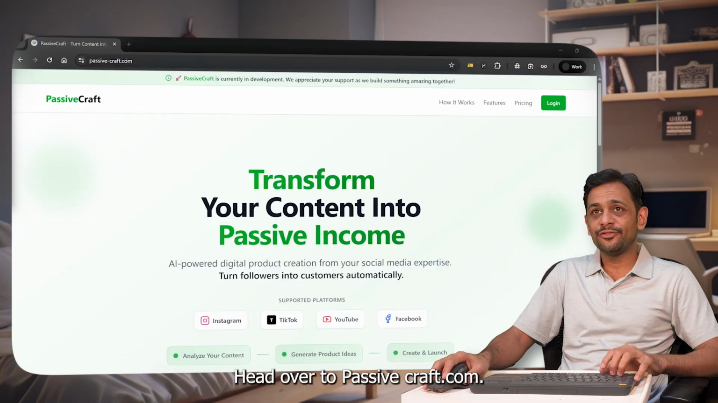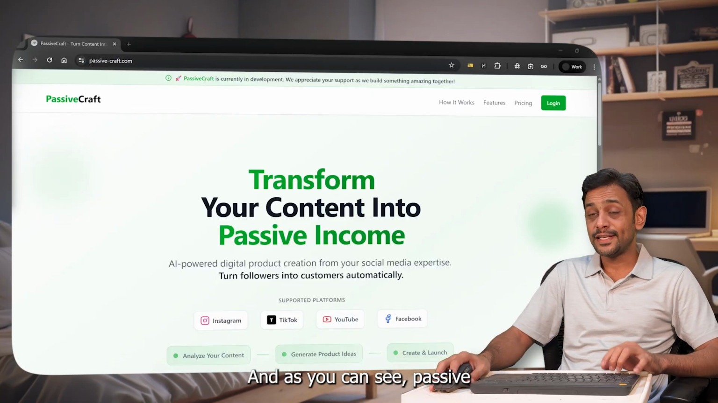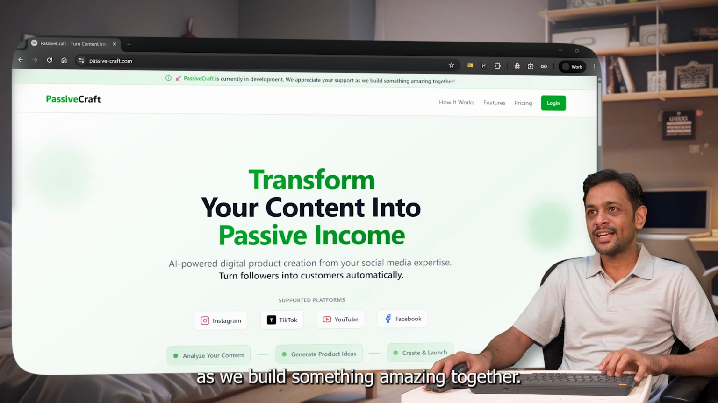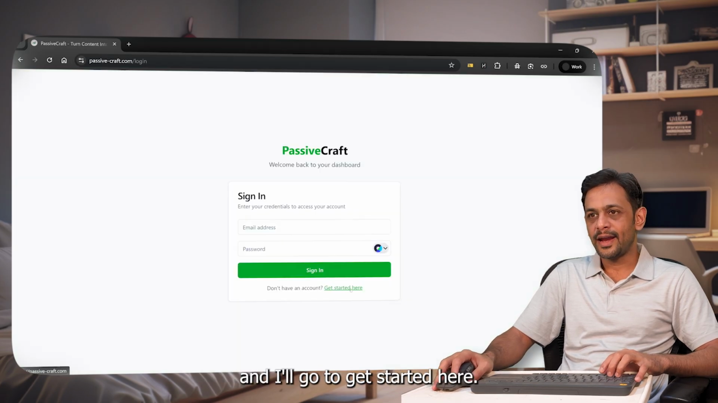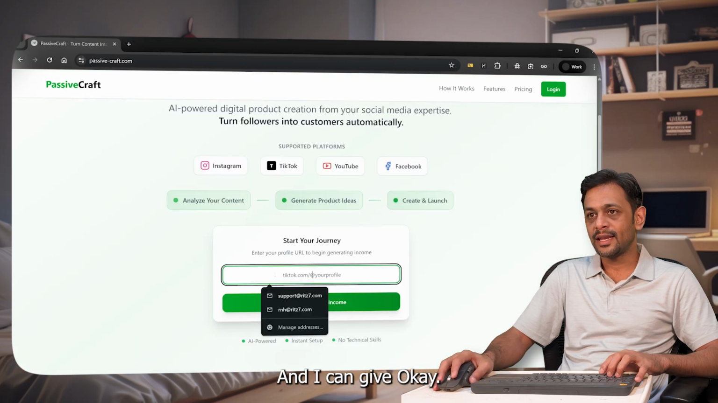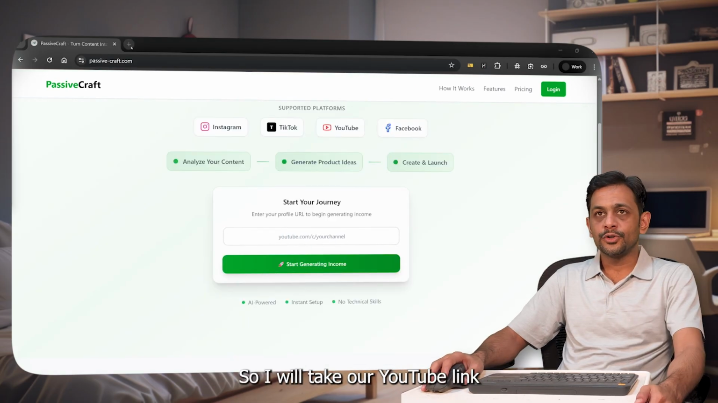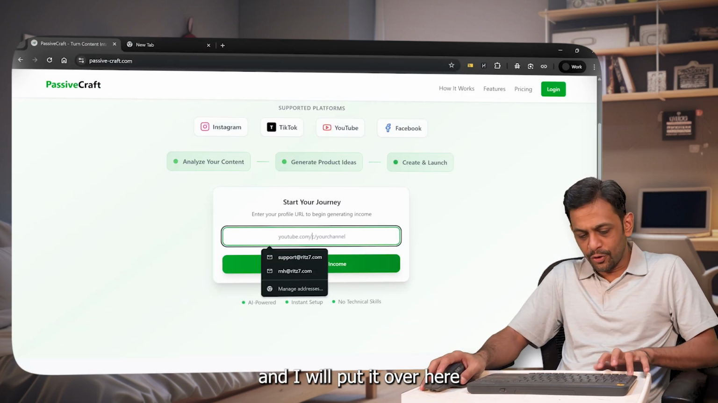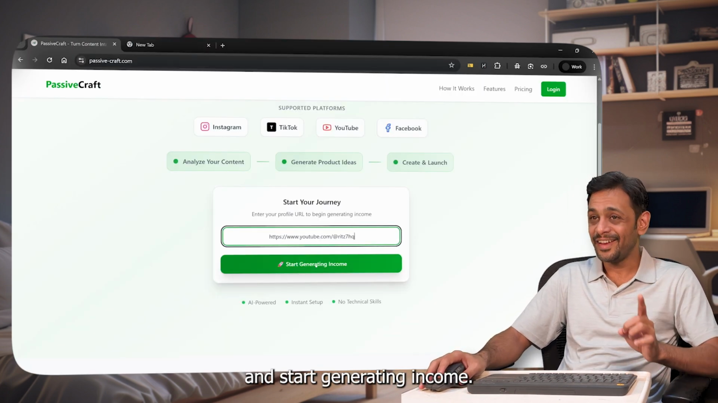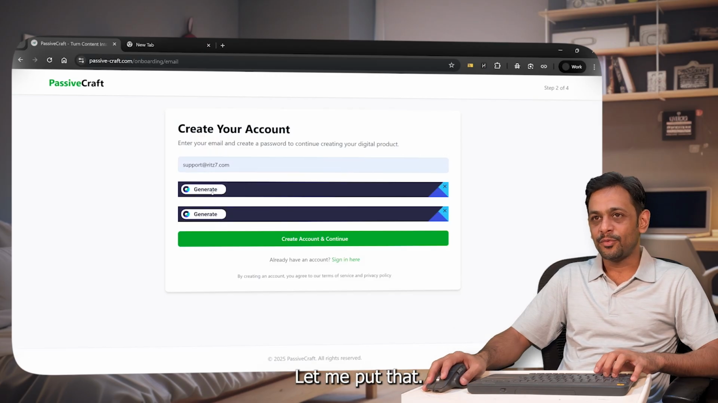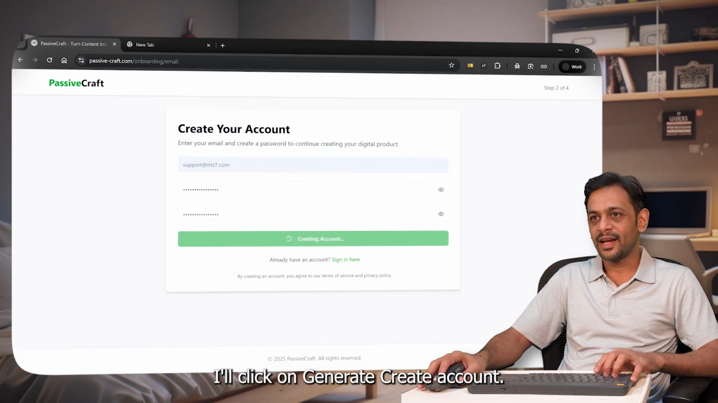Head over to PassiveCraft.com, and as you can see, PassiveCraft is currently in development. We appreciate your support as we build something amazing together. So let's log in, and I'll go to get started here because we don't have an account, right? Okay, so I will take our YouTube link and put it over here and start generating income. Then it's asking us for the email address. Let me put that. I'll click on generate, create account.